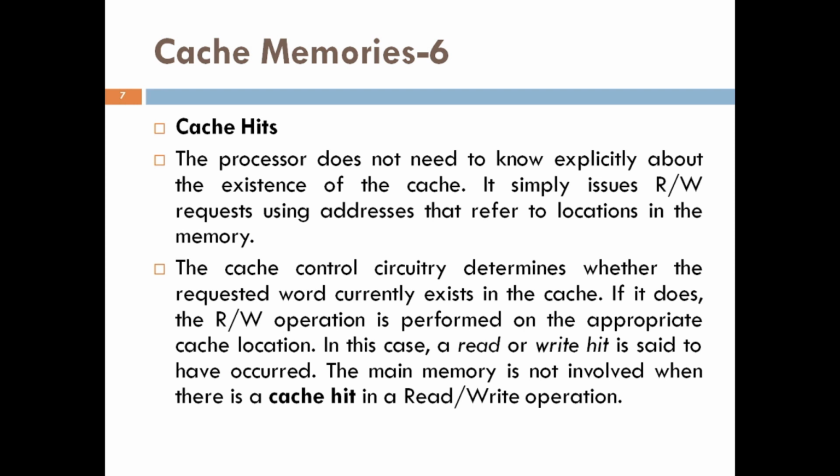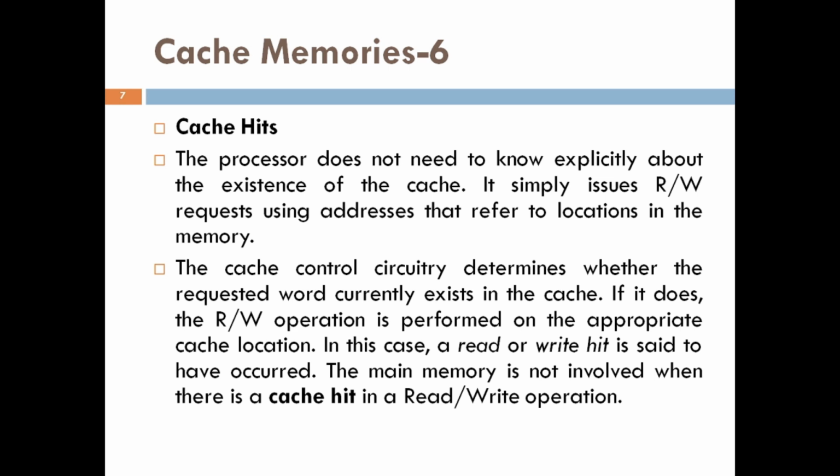Here, the processor does not need to know explicitly about the existence of the cache. It issues read and write requests using addresses that refer to locations in the memory, and the cache control circuitry determines whether the requested word currently exists in the cache or not.